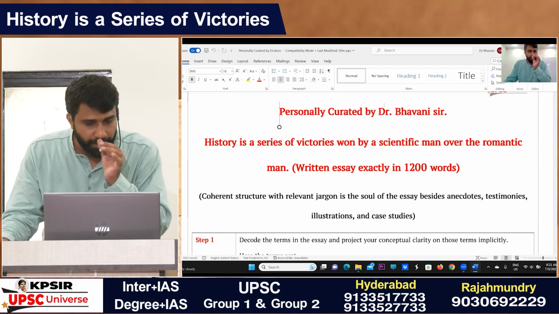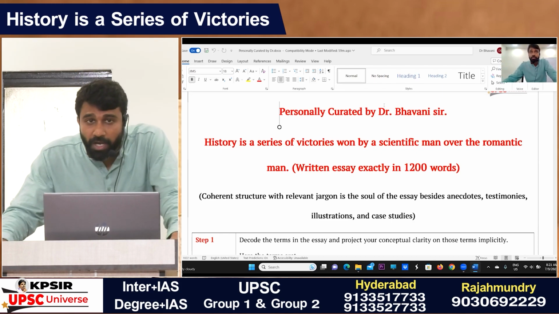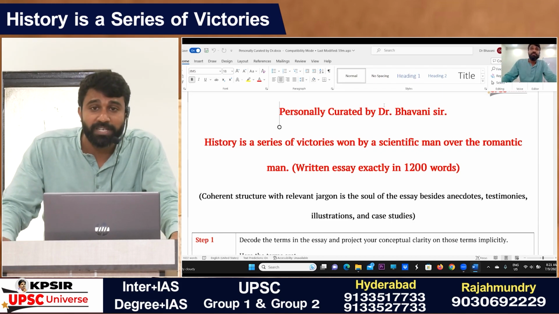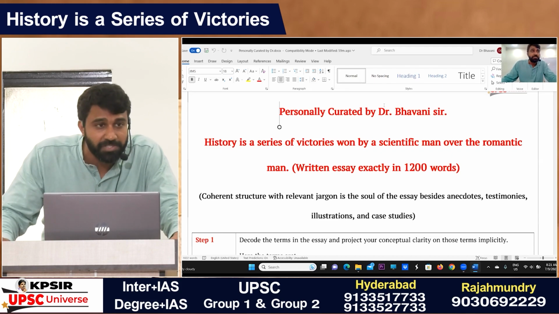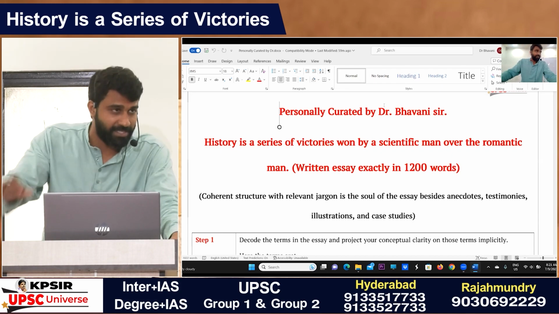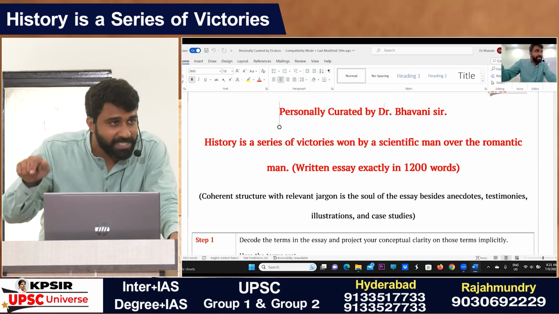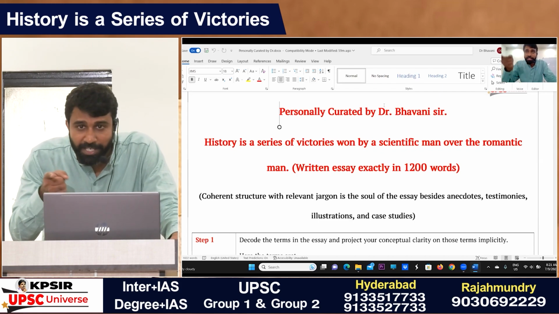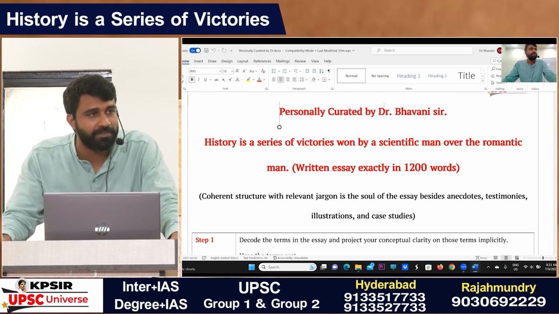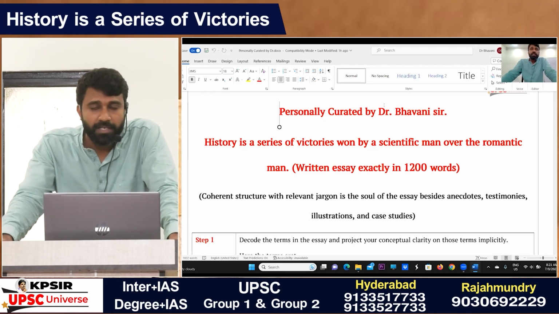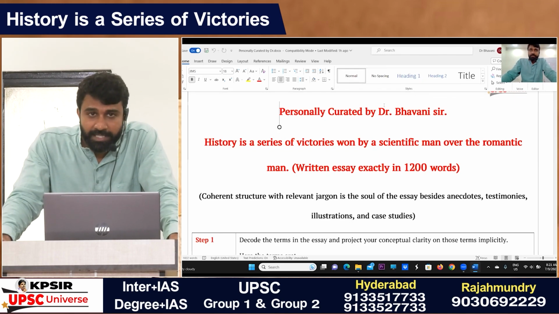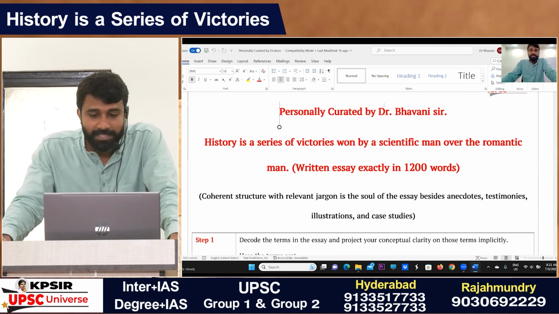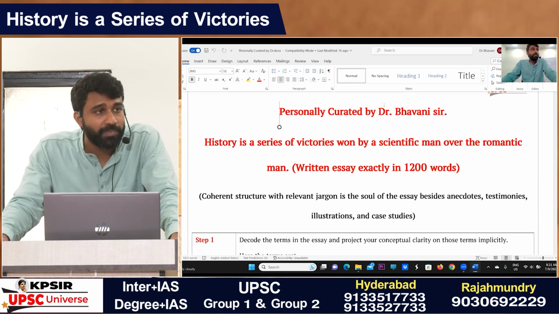That is more important. And the second term that you have to decode in the essay, but you should never explicitly mention each of the terms while writing the original essay. It should be very implicit in nature, but your conceptual clarity should be presented in the introduction itself. Coming to this part, the second term in the given essay is scientific man. What does it mean?